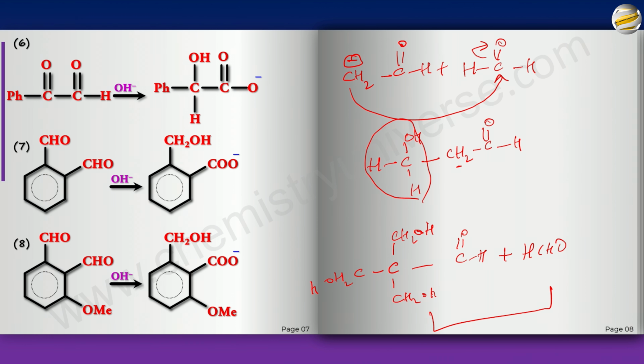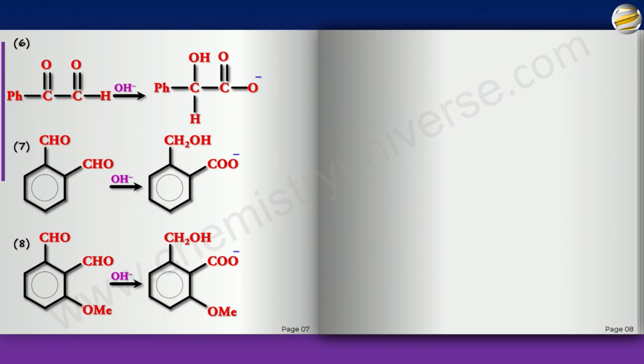and the OH minus is still there in the solution, which implies it's going to show Cannizzaro now. So when it shows Cannizzaro, obviously this is less hindered. This is the one that will get oxidized and this will get reduced. And remember this aldehyde getting reduced, this will also become CH2OH. That's what the CHO will become. So the product is this.